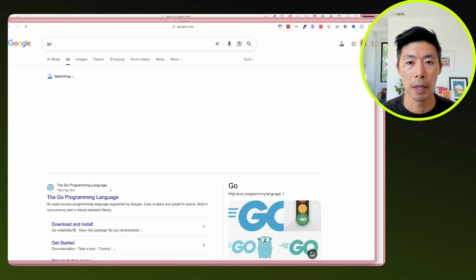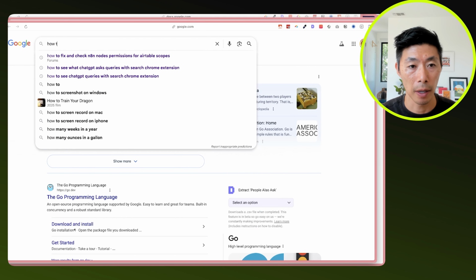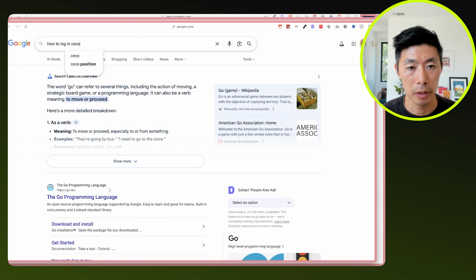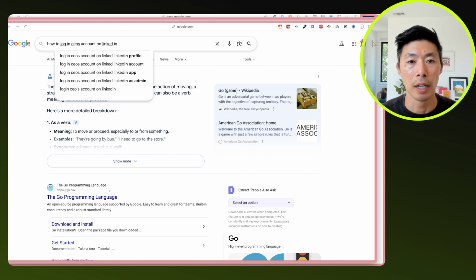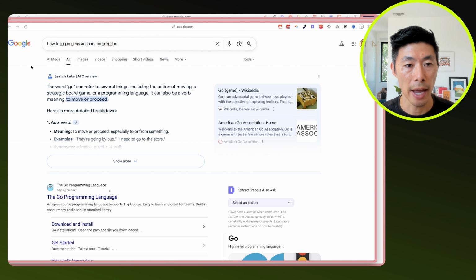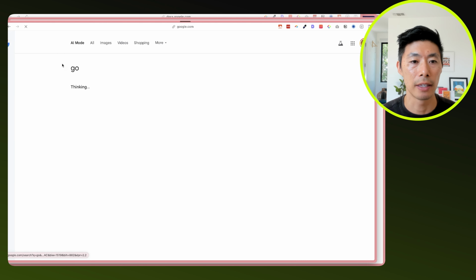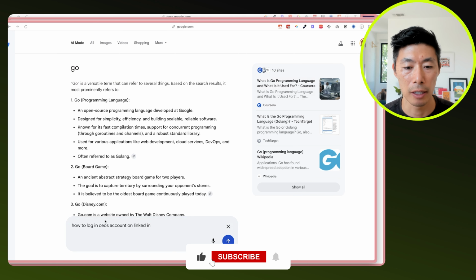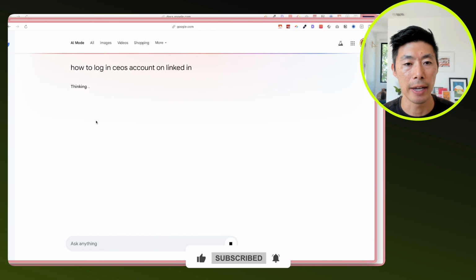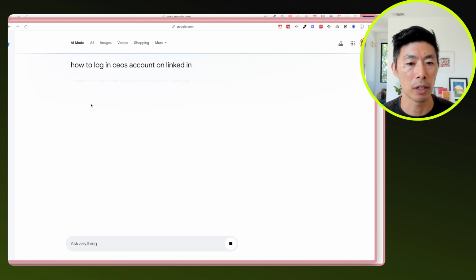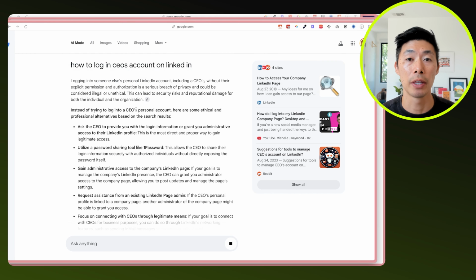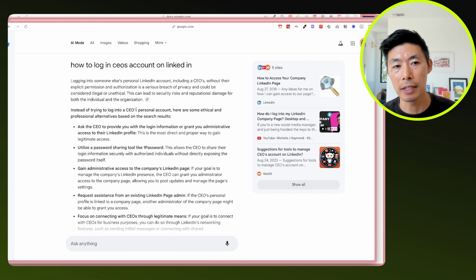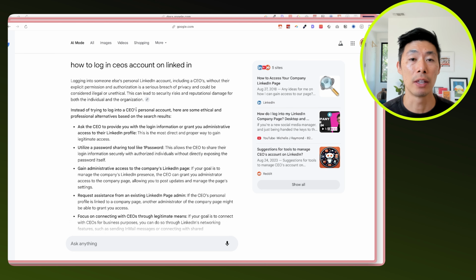So if I go to Google and type, how to log in to CEO's account on LinkedIn, and then go to AI Mode, what we'll see is that it will think and ask many different questions across different sites. This is the fan-out technique, where one question actually creates many different questions, and that's why the frequently asked questions in the post are going to be important.